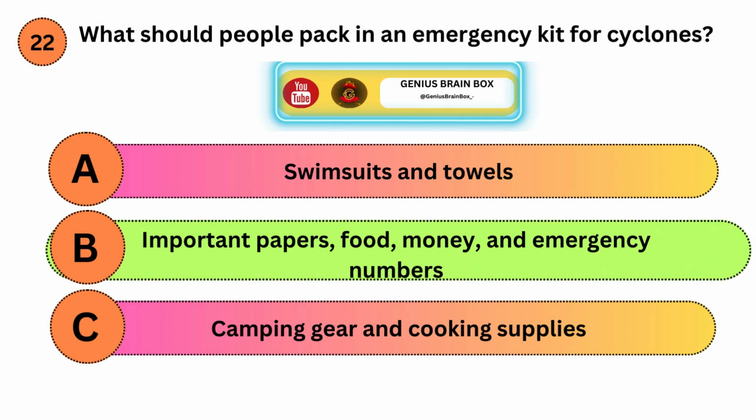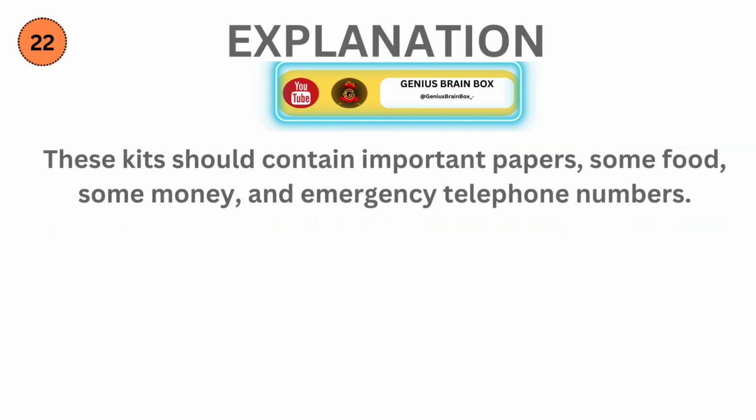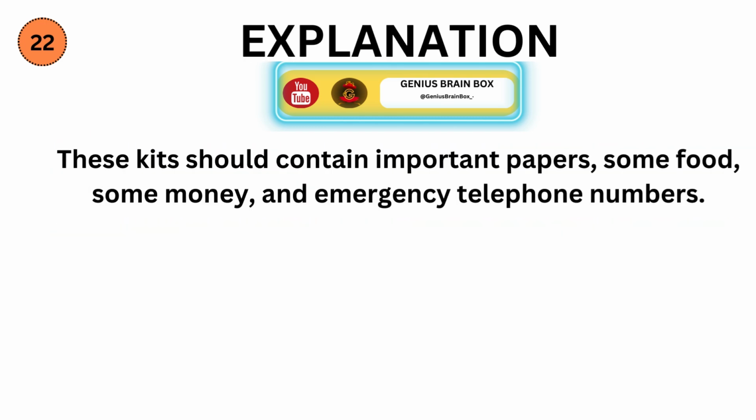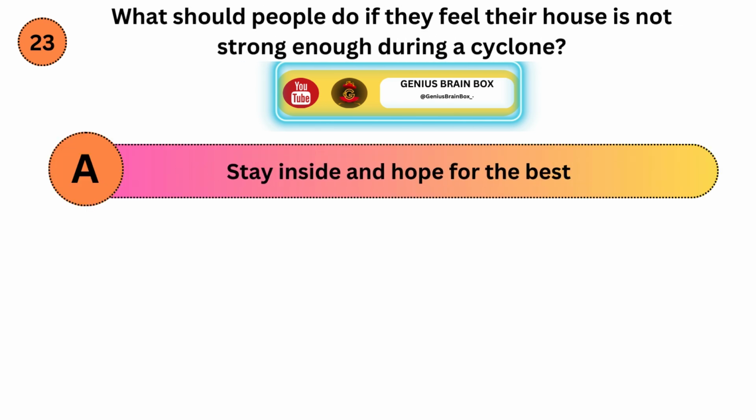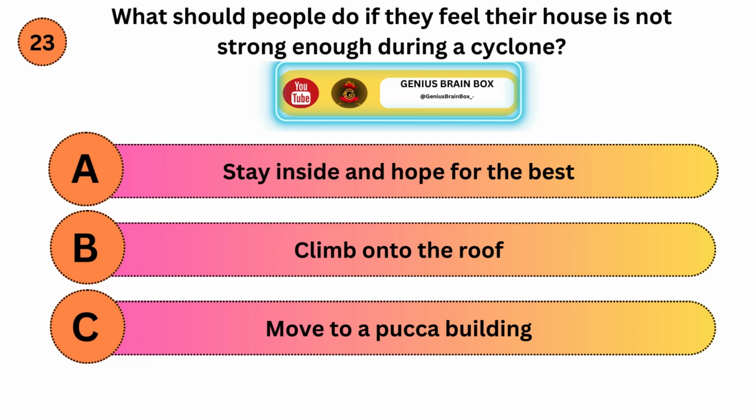Correct answer is B. Explanation. These kits should contain important papers, some food, some money, and emergency telephone numbers. What should people do if they feel their house is not strong enough during a cyclone? Option A, stay inside and hope for the best. Option B, climb onto the roof. Option C, move to a pucca building.